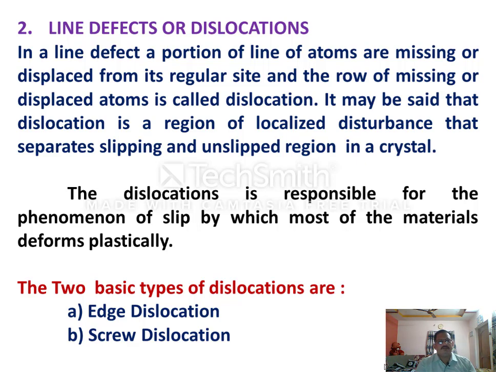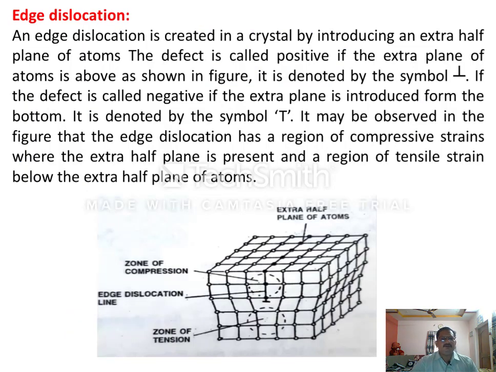So line defect means in this defect a portion of a line of atoms is missing or displaced from the regular site. That's why this defect is called a line defect. There are two kinds of dislocations we can find in the crystal under line defects. One is the edge dislocation, another one is the screw dislocation. Now let us see what is this edge dislocation. From this diagram you can understand very easily.